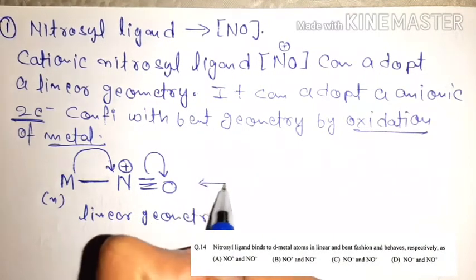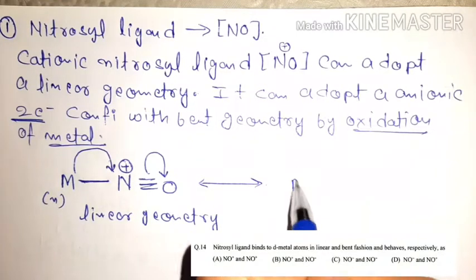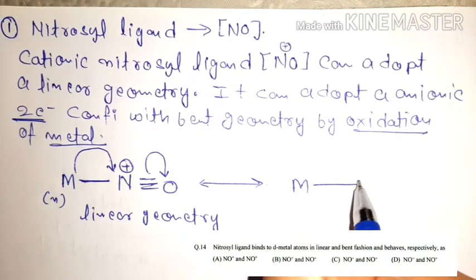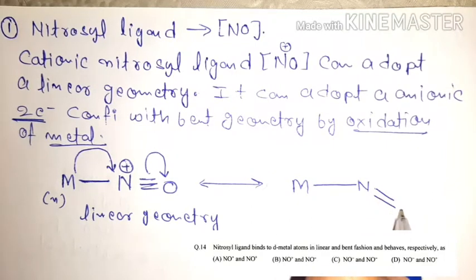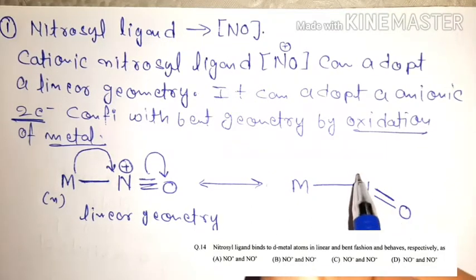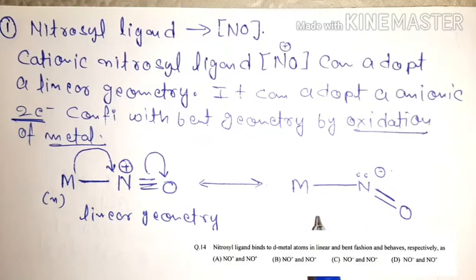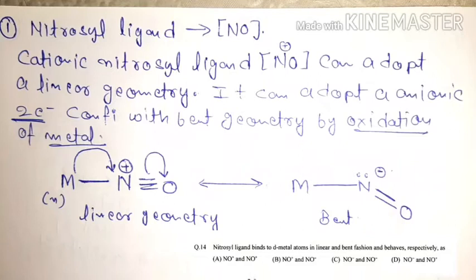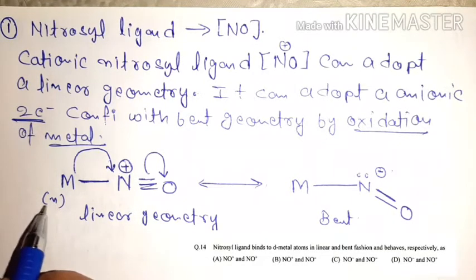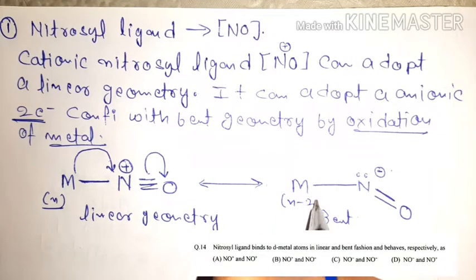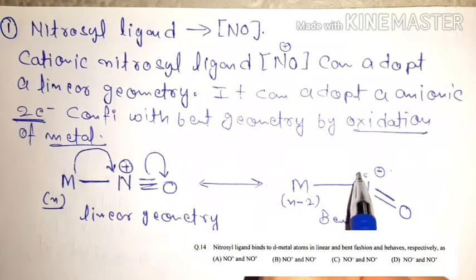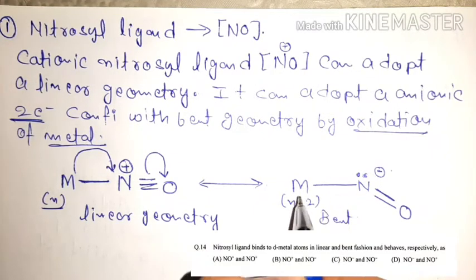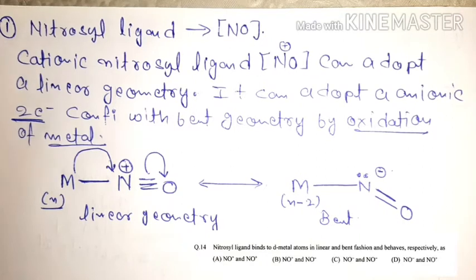So after this the geometry should be this type, that is bent geometry, and you know in bent geometry it will be in minus state. Correct friends? And here when the number of electrons of metal is n, here number of electrons is n-2, because 2 electrons are shifted from metal to your nitrogen.